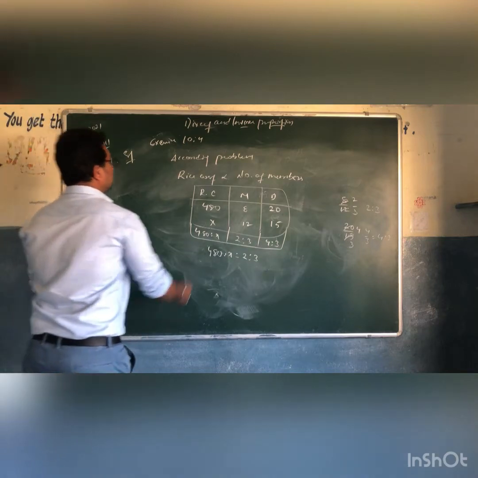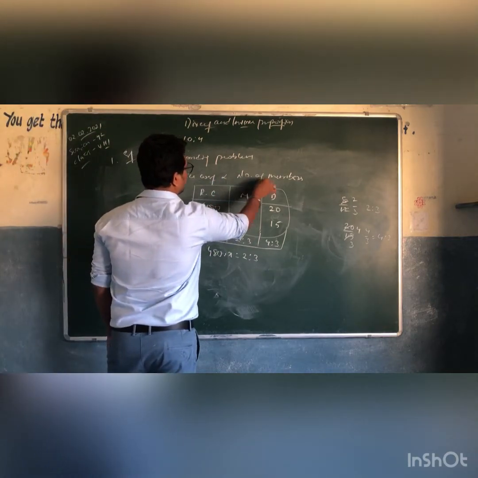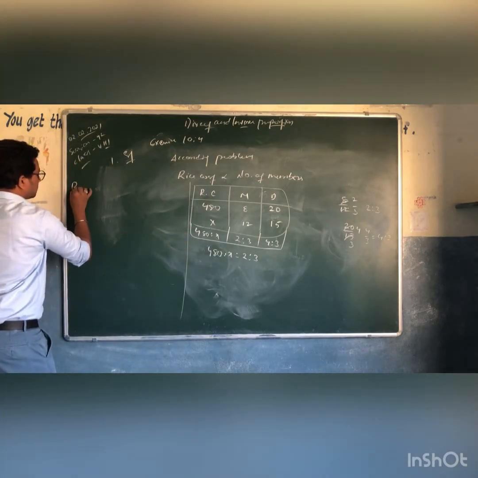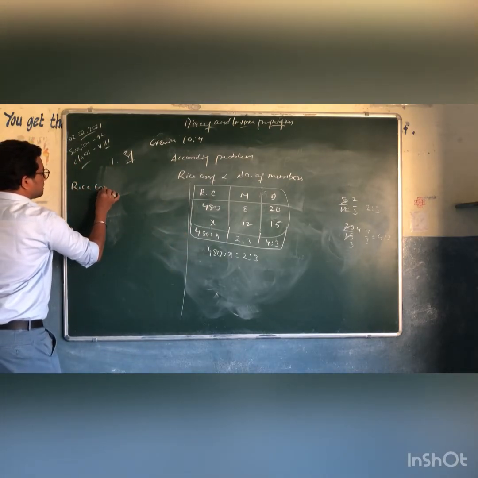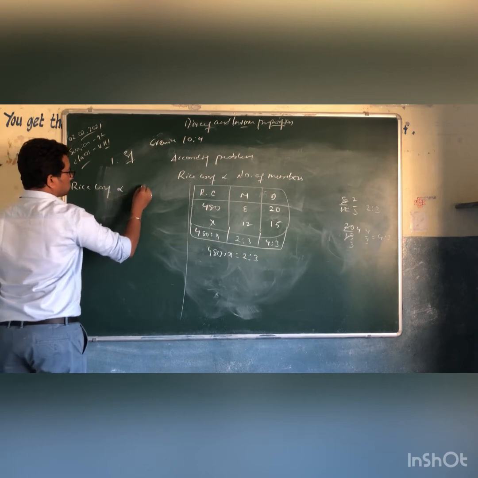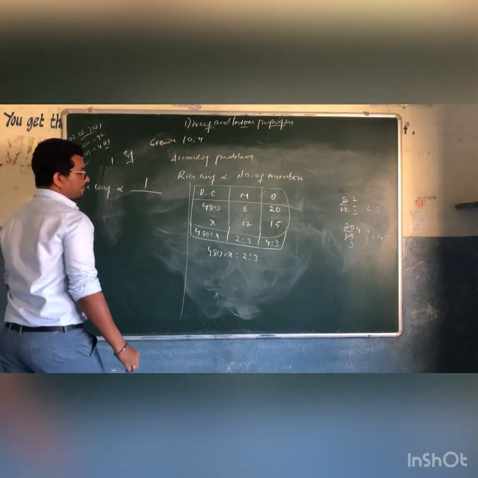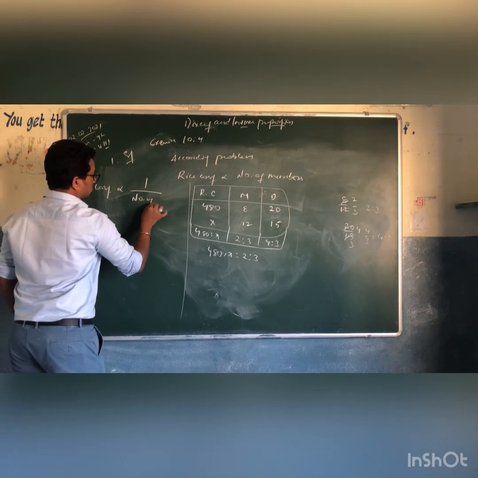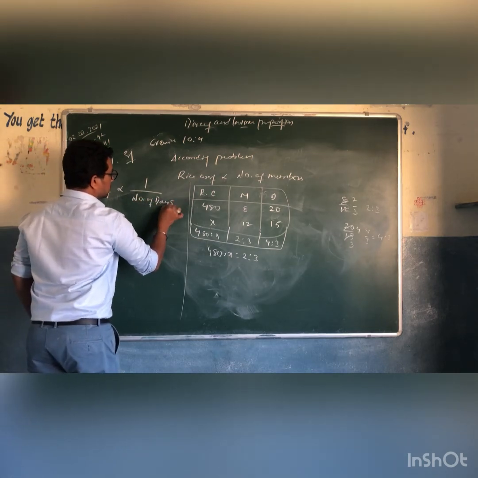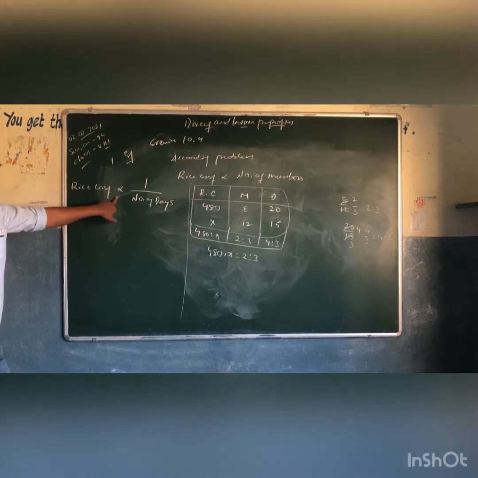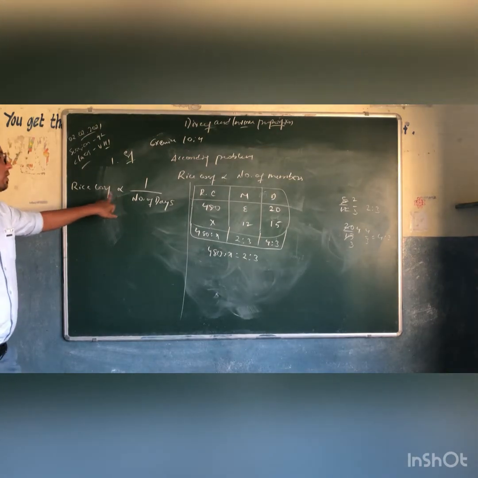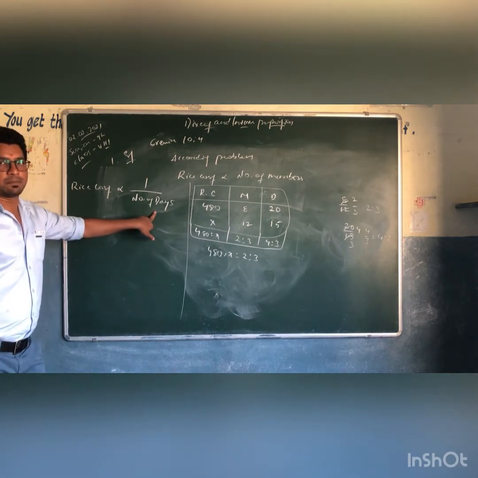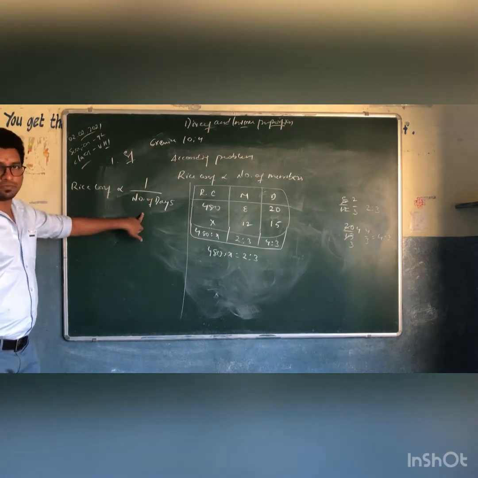Now let's see. Rice cost is directly proportional to number of members. Now the other thing: rice cost is directly proportional to 1 by number of days.